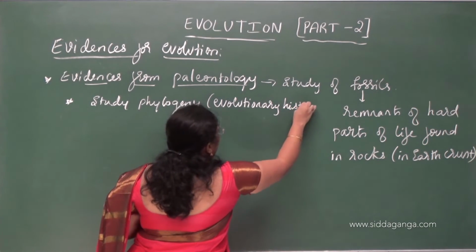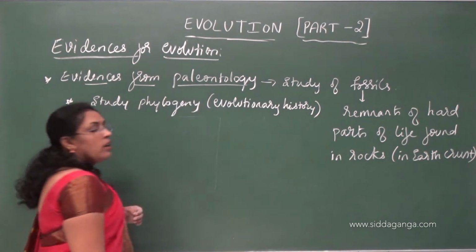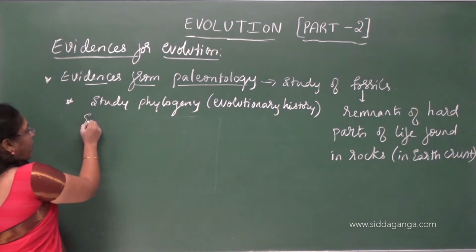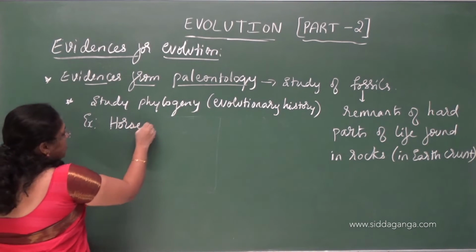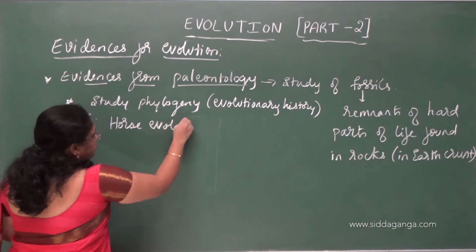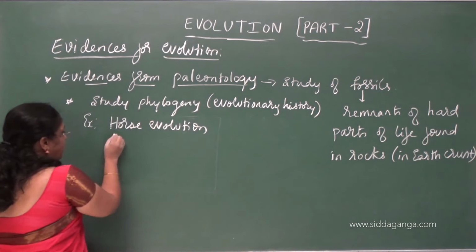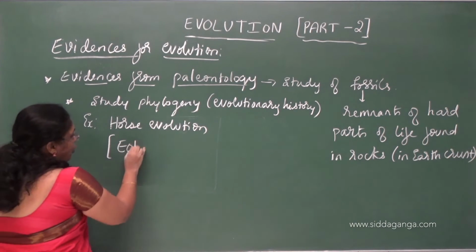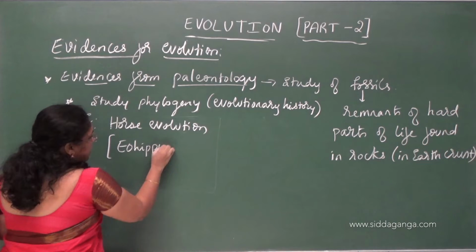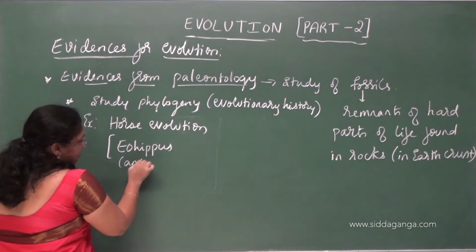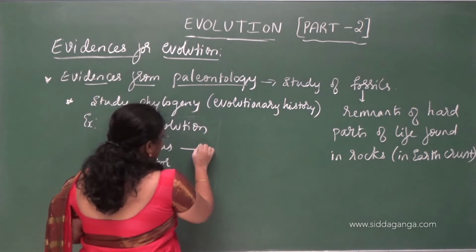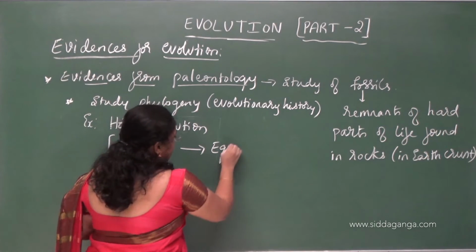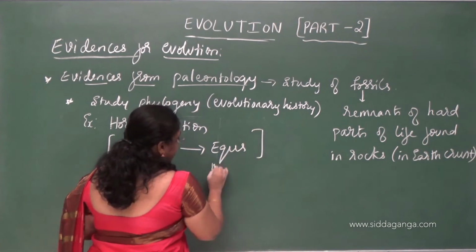An example for this we can write is horse evolution. In horse evolution, Eohippus is the ancestor and Equus is the modern one.